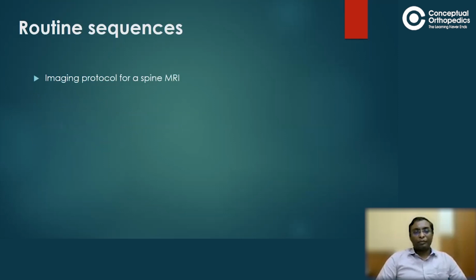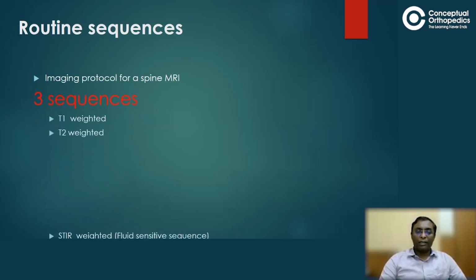The sequences with respect to MRI of a spine involve 3 sequences. Commonly, these are seen everywhere. The sequences are T1 weighted, T2 weighted, and STIR. Knowing these 3 is of paramount importance, and it's the basic.